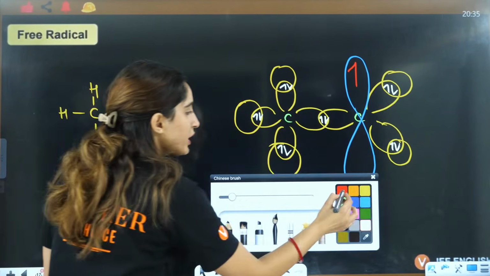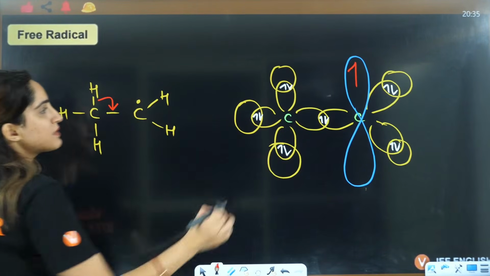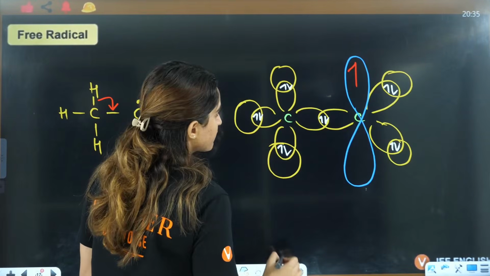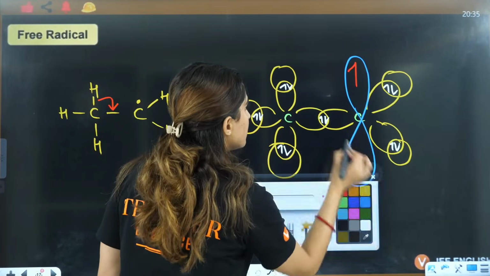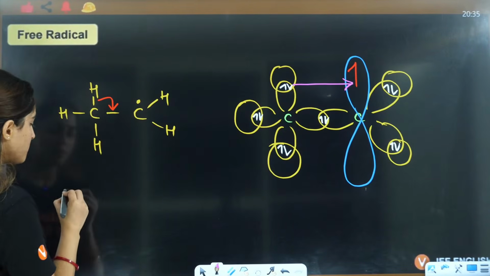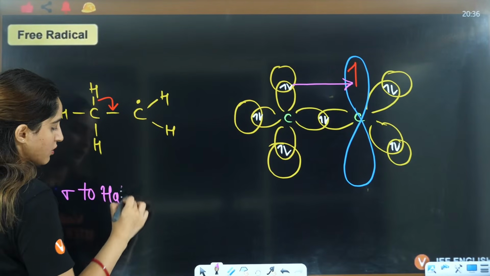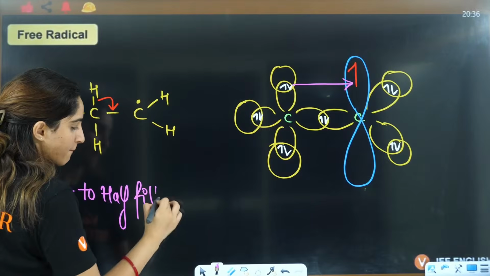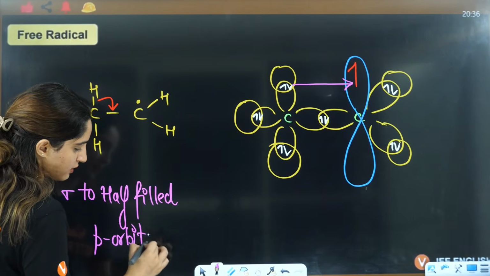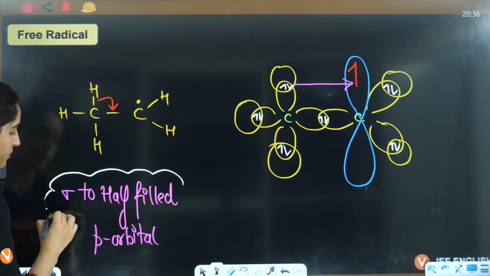Okay, so we know what will happen here, this bond will shift here. In reality, this is shifting here. That means the shifting is from sigma to the half filled p orbital.